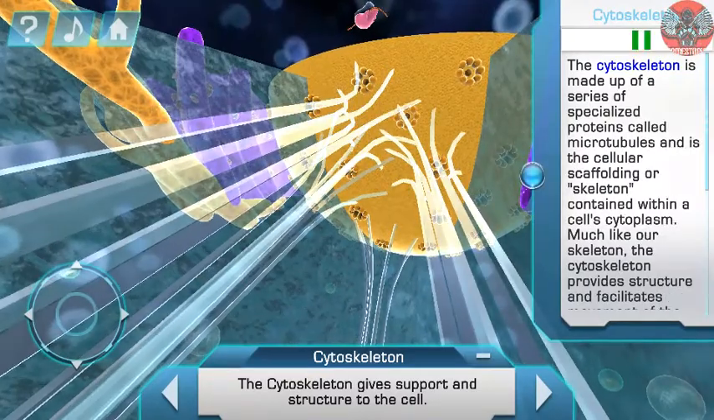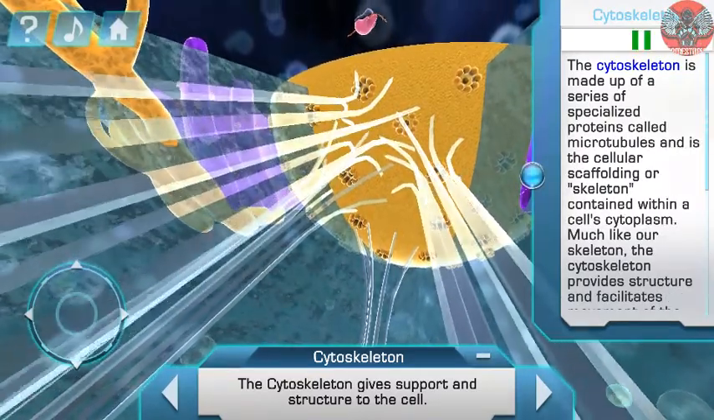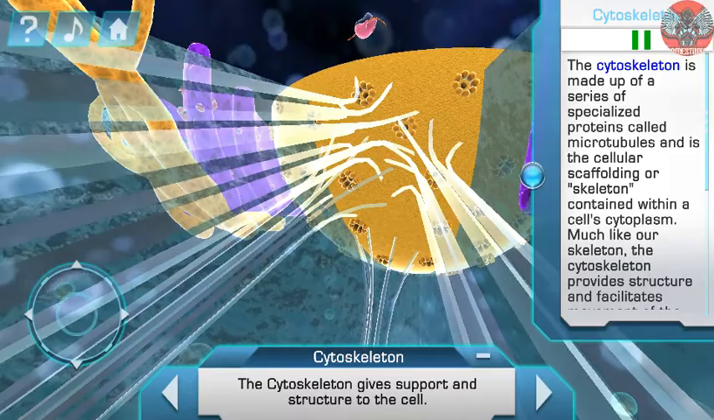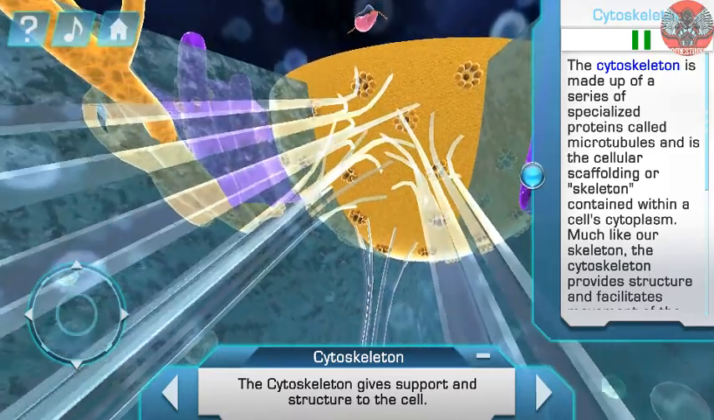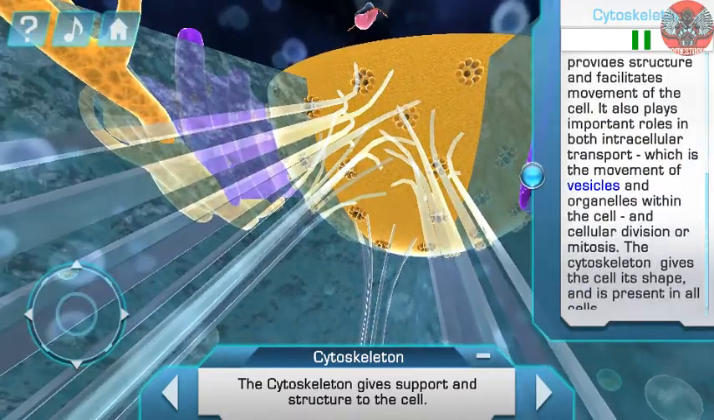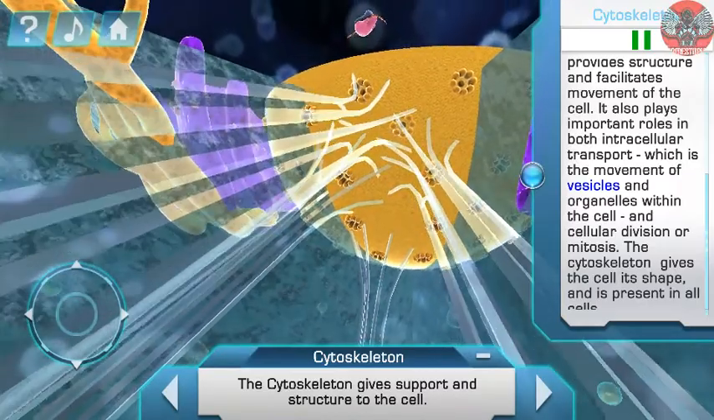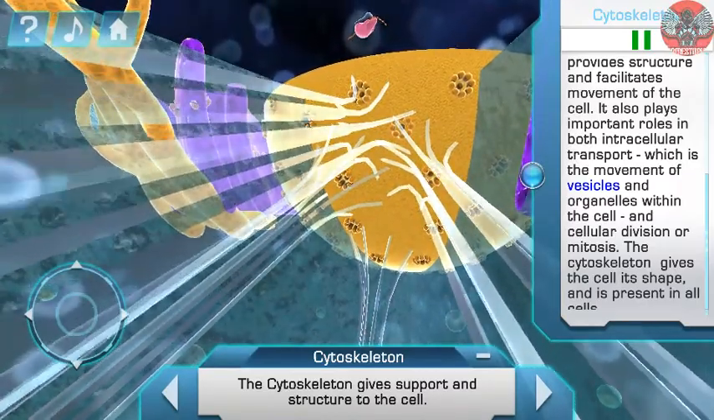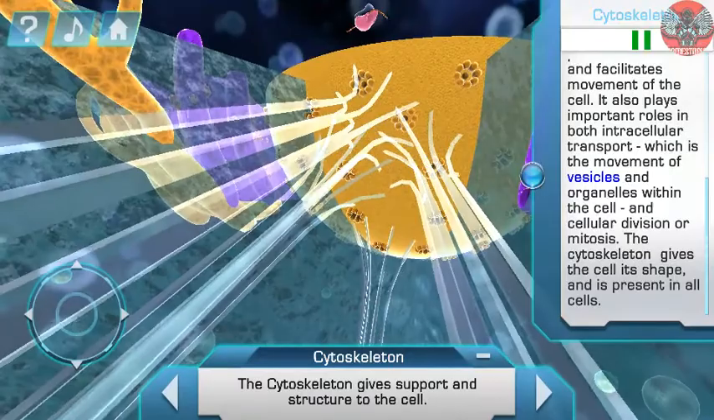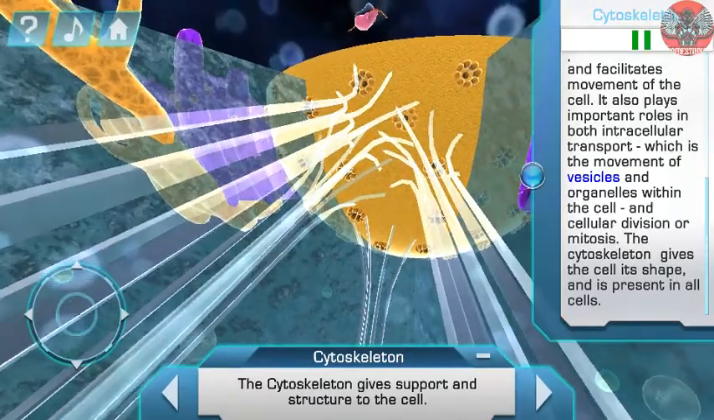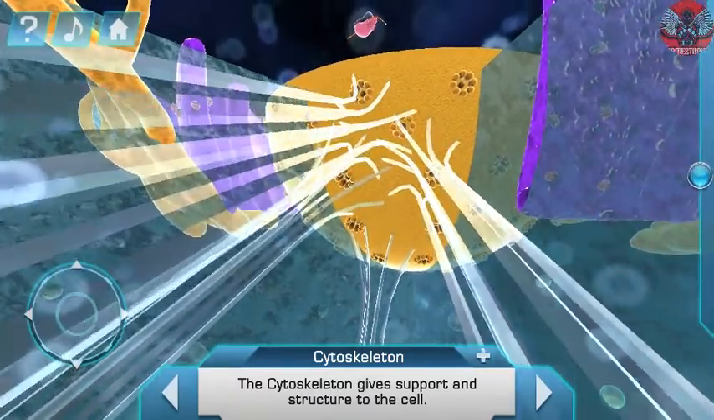The cytoskeleton is made up of a series of specialized proteins called microtubules and is the cellular scaffolding or skeleton contained within a cell's cytoplasm. Much like our skeleton, the cytoskeleton provides structure and facilitates movement of the cell.